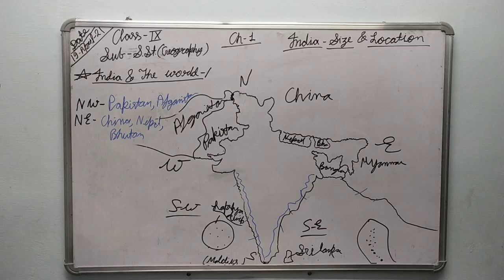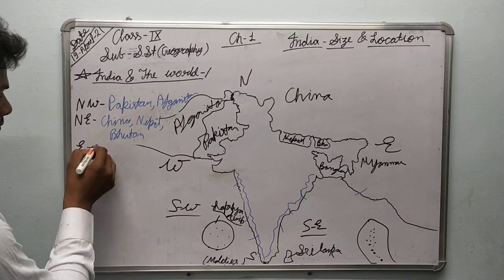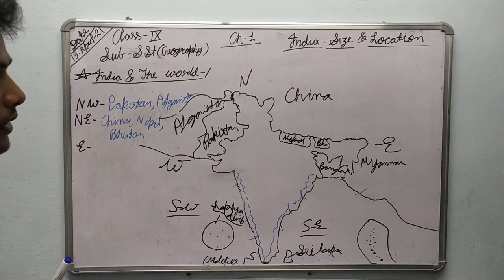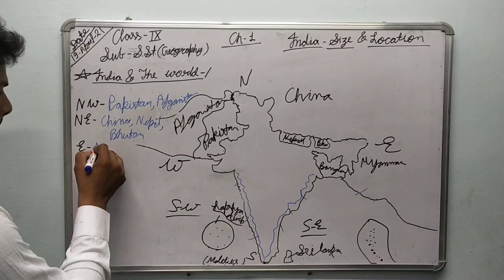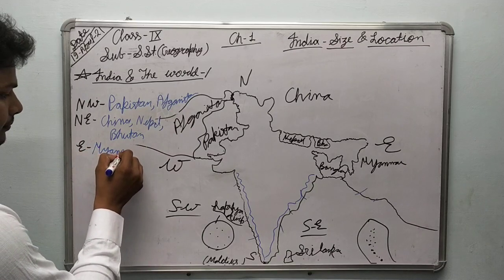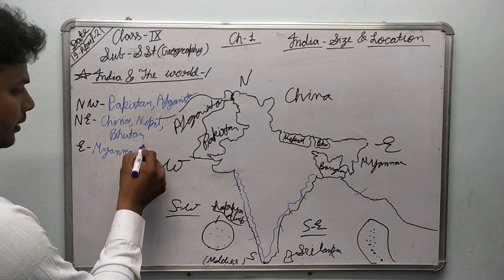Fine. And then in the east direction, two countries are there, Myanmar and Bangladesh.